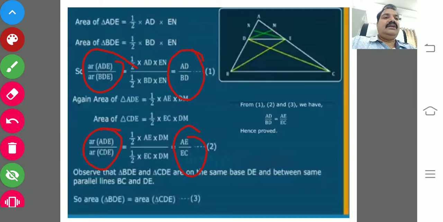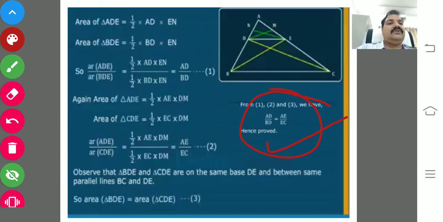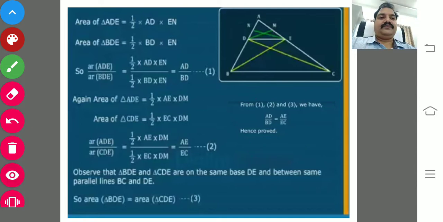So from 1, 2, 3 we can conclude that AD by BD equals AE by EC. So here we have written AD by BD equal to AE by EC. Hence proved. I hope you could understand this proof.